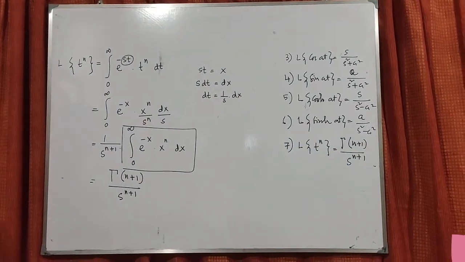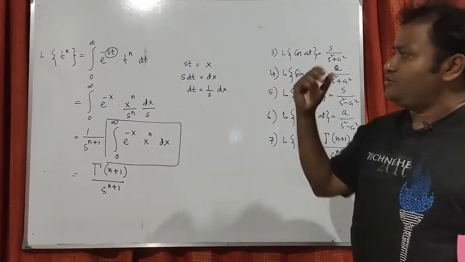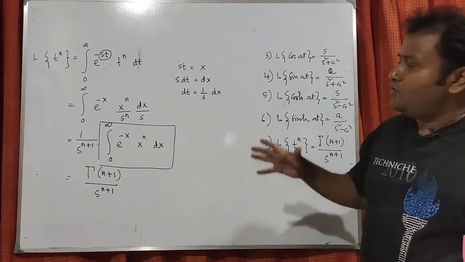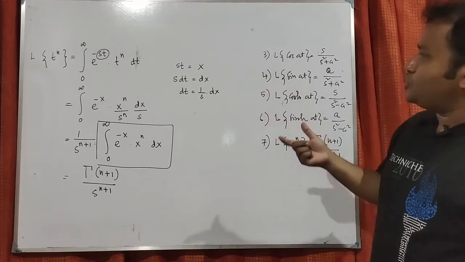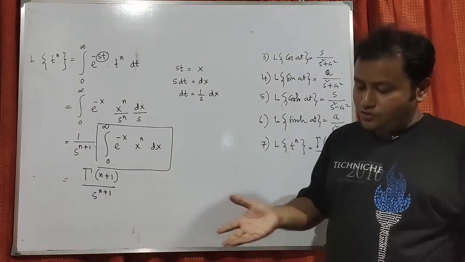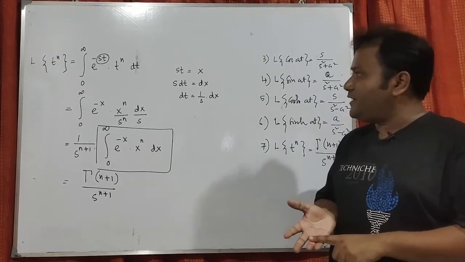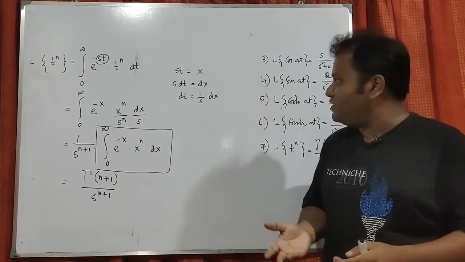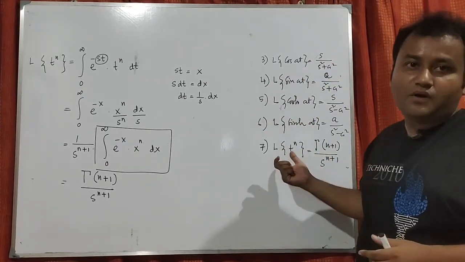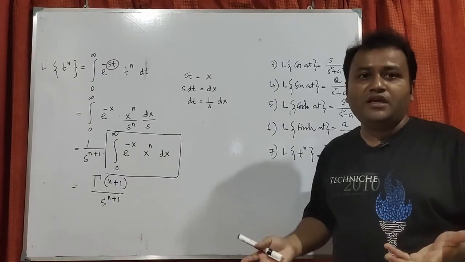So till now this will be the first session. In today's class, what we have discussed is what a transformation is, and after that we formally defined the Laplace transform, and then we showed some common functions and how we can find the Laplace transform of them. We started with a constant function k, then the exponential function e power at, then gradually the cos function, sine function, cos hyperbolic function, sine hyperbolic function, and finally the polynomial function t power n. So that's all for this class. Next class we'll continue with this and do something new. Thank you.